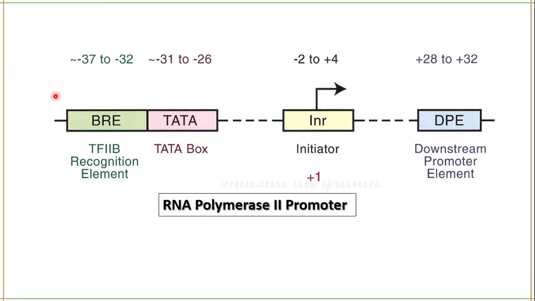Different promoters will have different kinds of elements. Like all the promoters will not have both Tata box and initiator. Some may have either Tata box or initiator, and some will have none of these. So these elements are not the same for all the promoters.